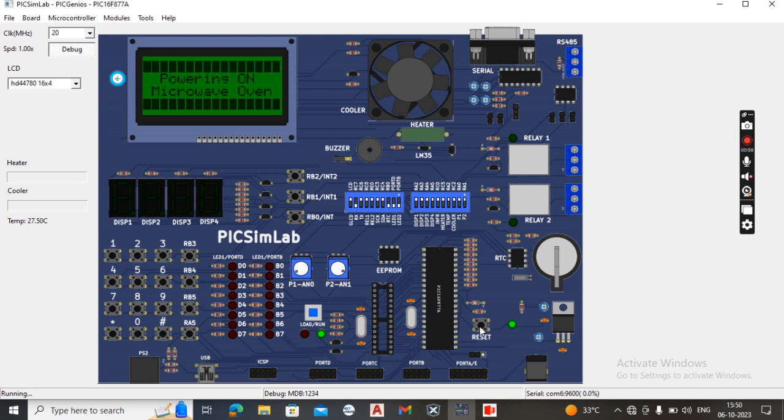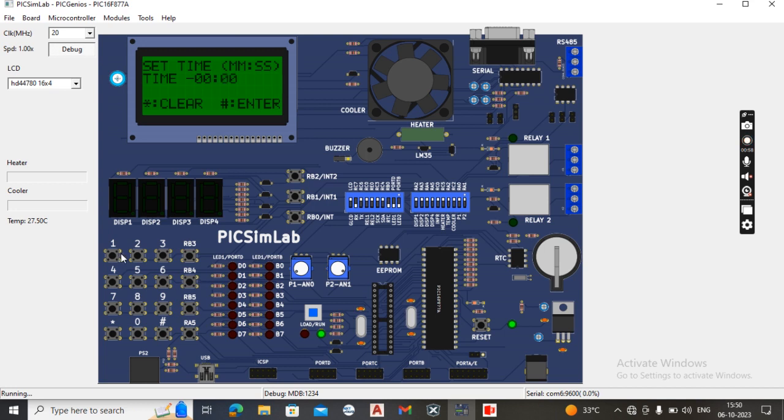Okay, see here, the screen is powering on using the power on screen void function. With the help of the menu display function, we can see the CLCD is displaying the modes we have defined in that function. So here we have defined micro mode, grill mode, and convection mode. To start the micro mode, I click matrix keypad 1. We can see it asks to set the time. So it is using the void set time function.